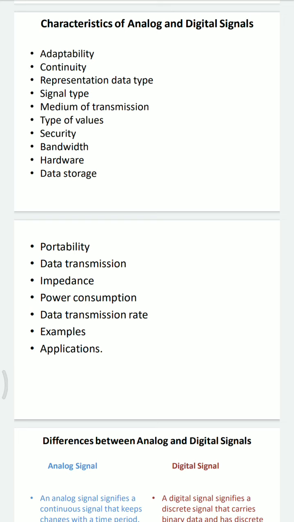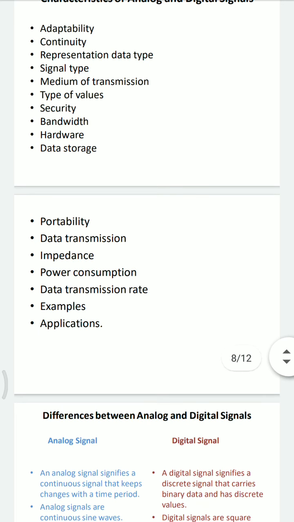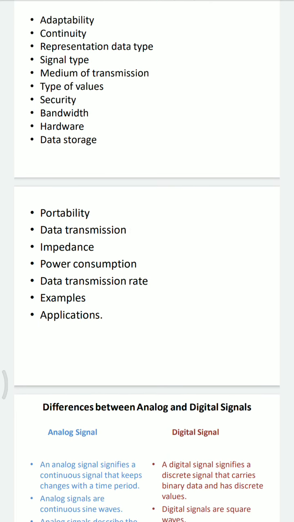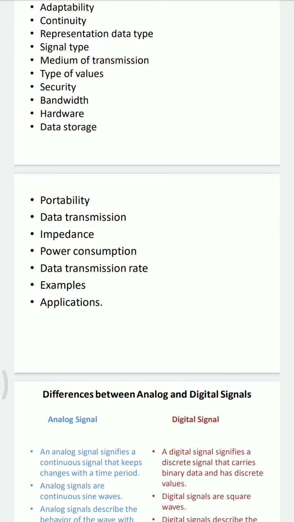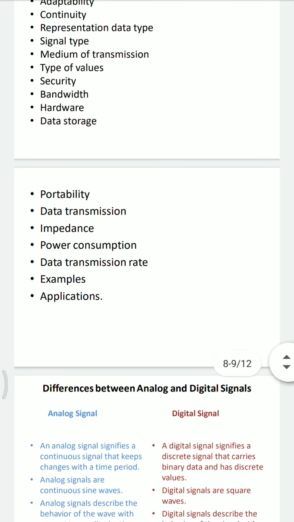Next one is bandwidth. We will discuss bandwidth now. Bandwidth of analog signal is low, whereas digital signal is high. Next is hardware. Analog signal hardware is not elastic, whereas digital is elastic in execution. Next is data storage. In analog signal, it is in wave signal form, whereas in digital signal it is in binary bit form.